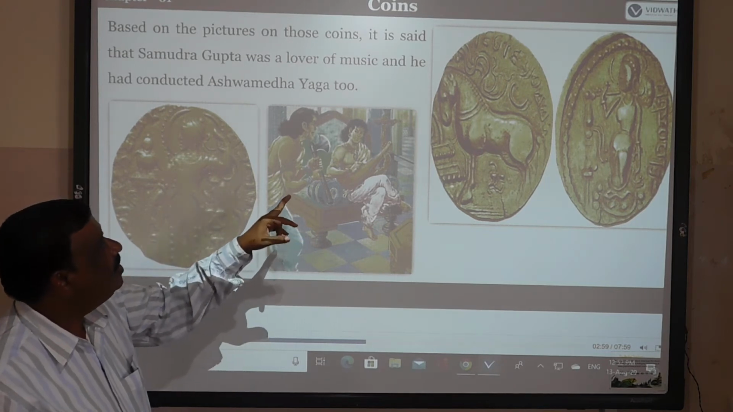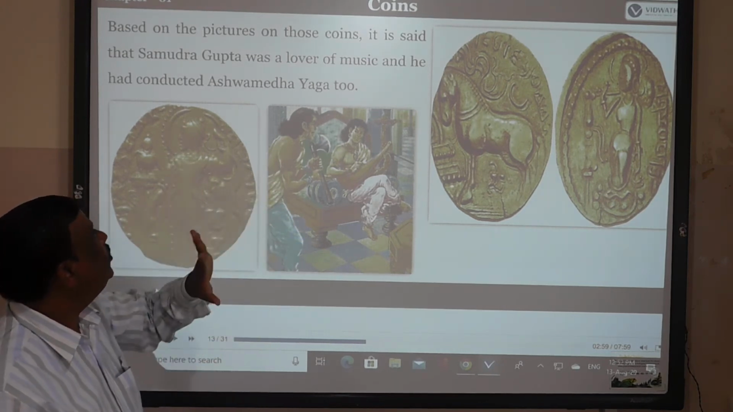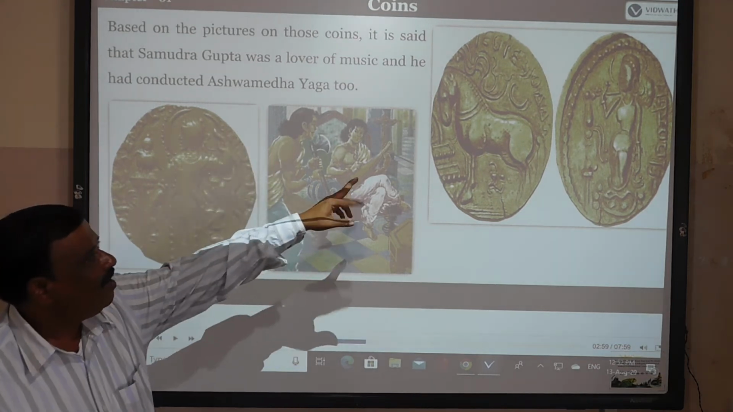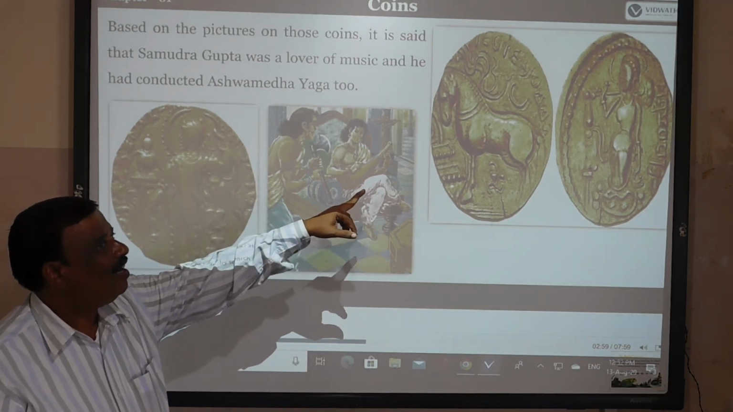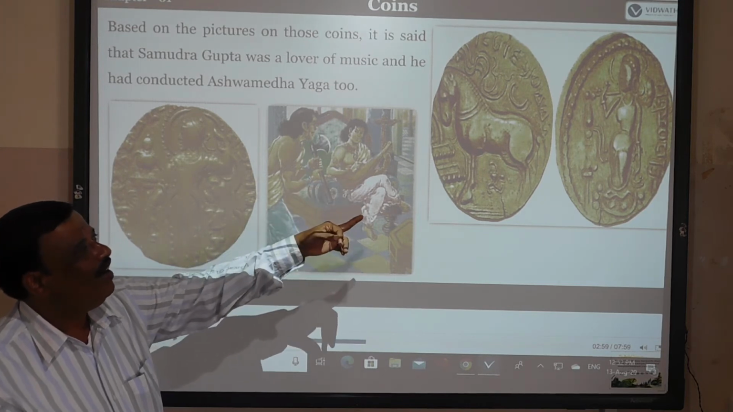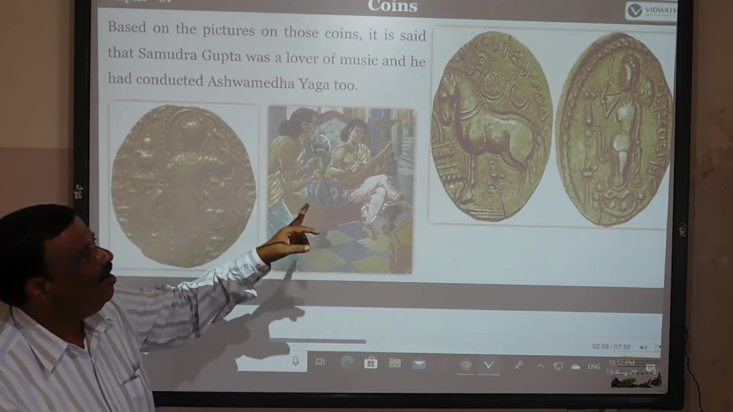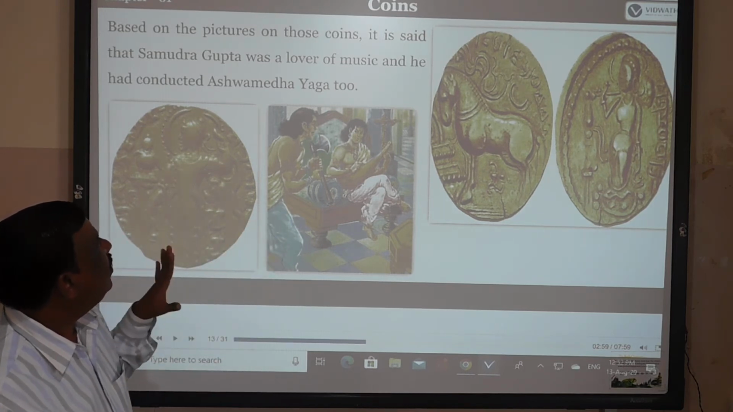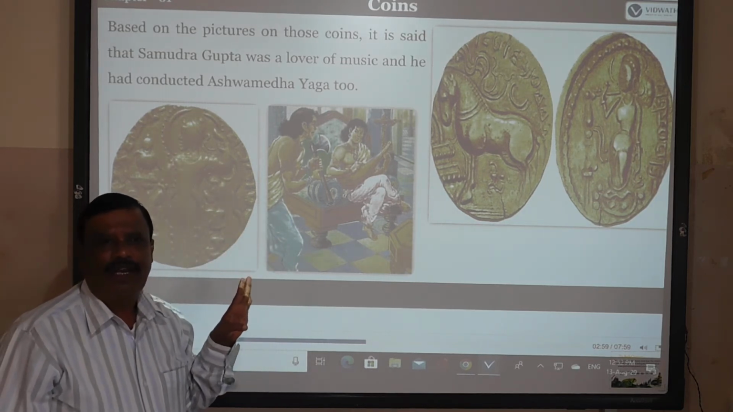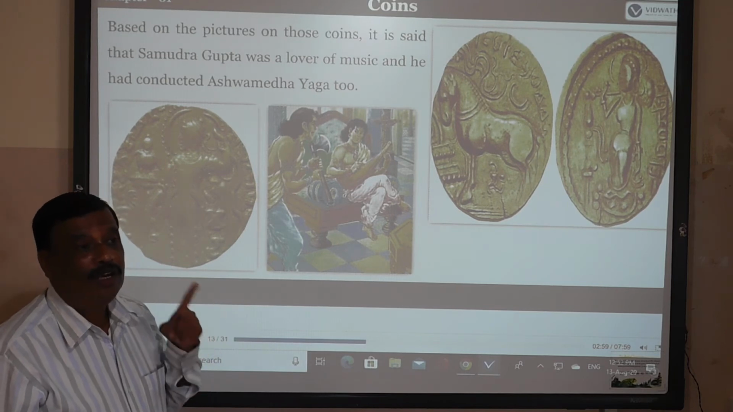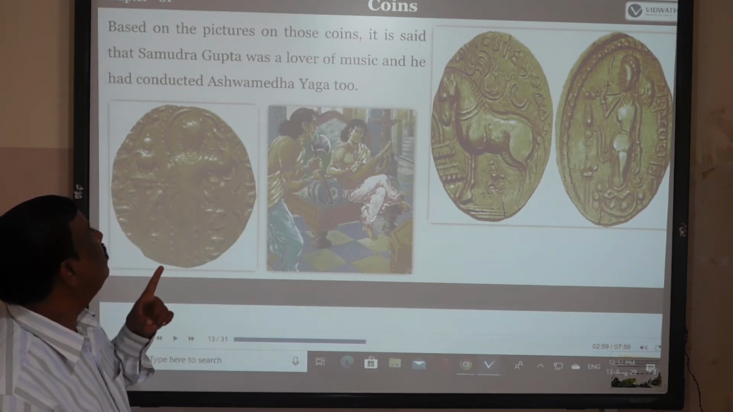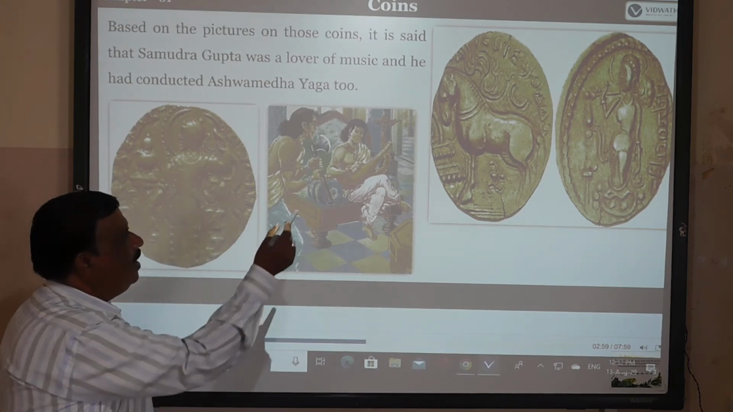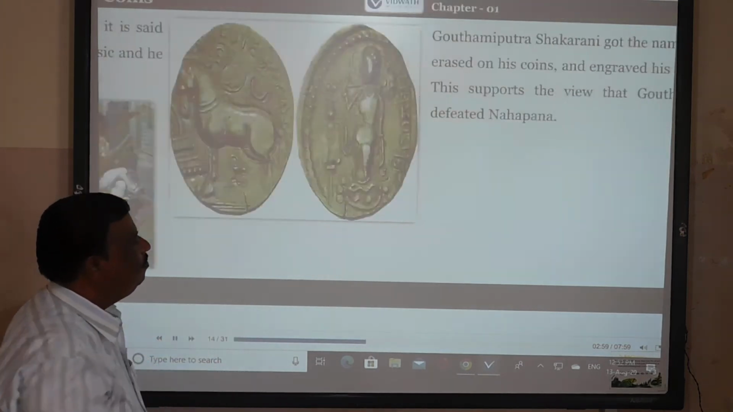The musical instrument indicated he was a lover of music, and he also conducted some Ashwamedha Yaga. So the Ashwamedha is also minted on the coin, on both sides, along with his love and affection for music. So it is also indicated that Samudragupta was a lover of music and also conducted the Ashwamedha Yaga, from the understanding of the coins minted by him.